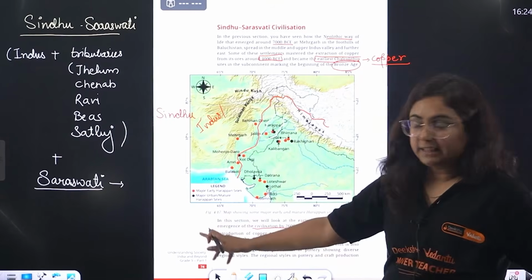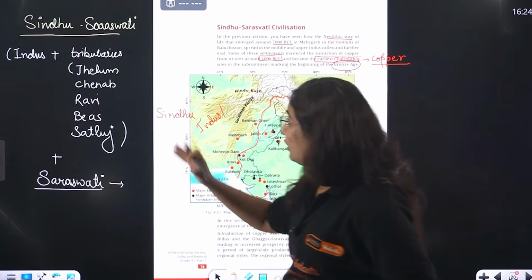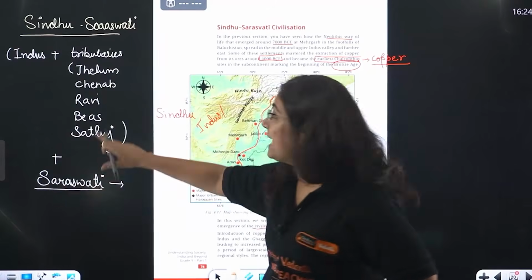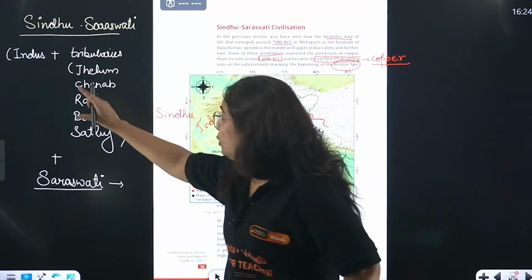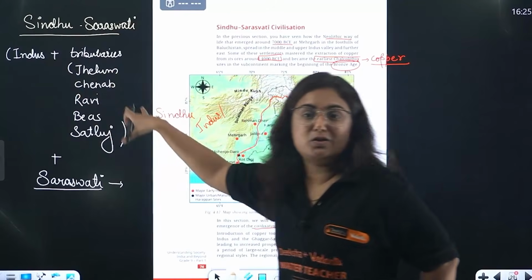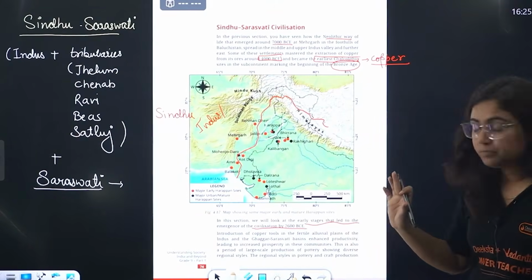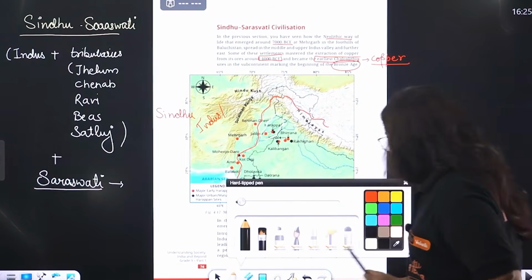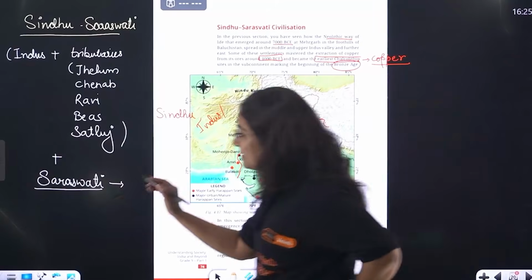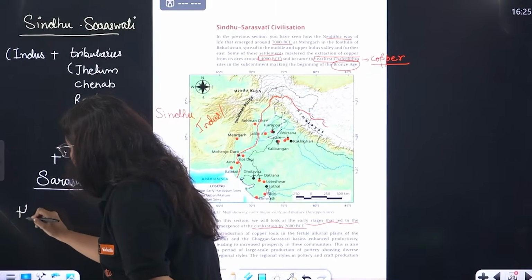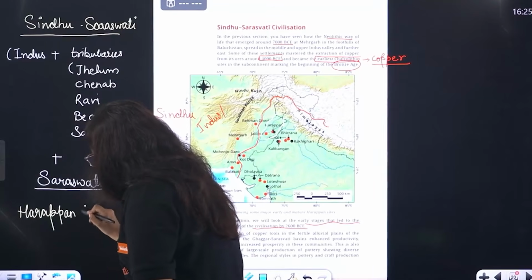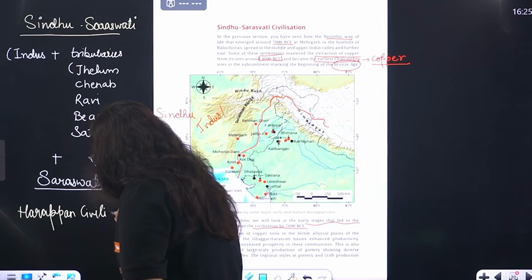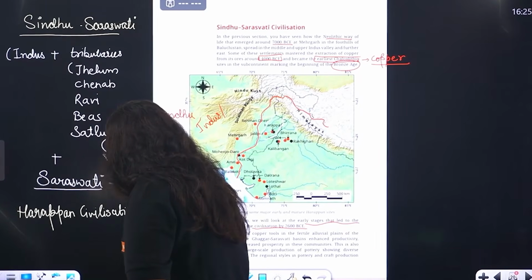Okay? Is it clear? Great. So now this is the reason we call it Sindhu-Saraswati civilization. By Sindhu I mean the river Indus plus its tributaries. Beta, along with that, this civilization is also known as Harappan civilization. It is also known as what, my dear students? Harappan civilization. And what is the reason for that?